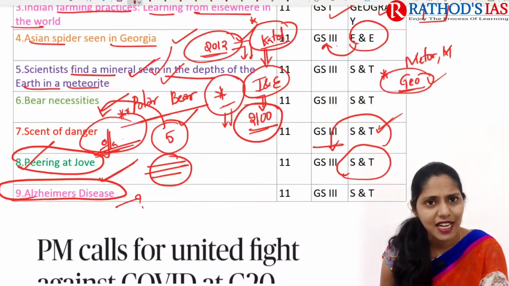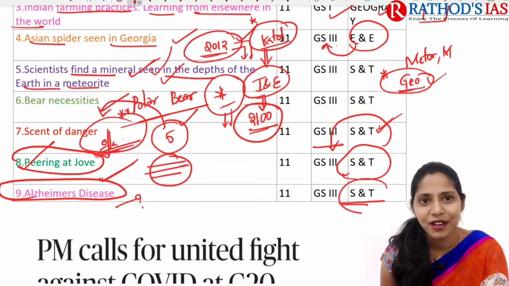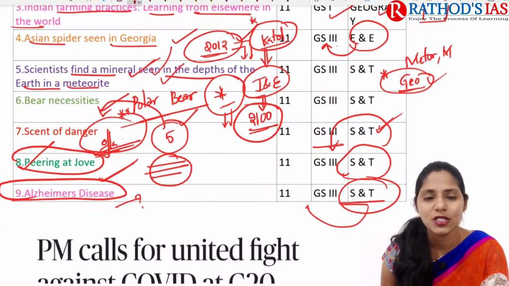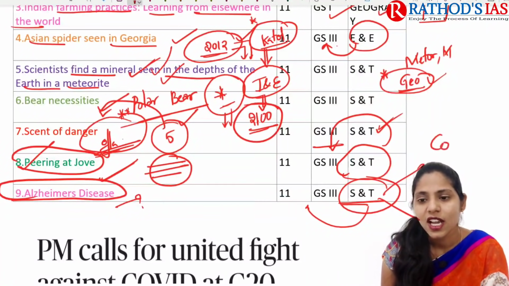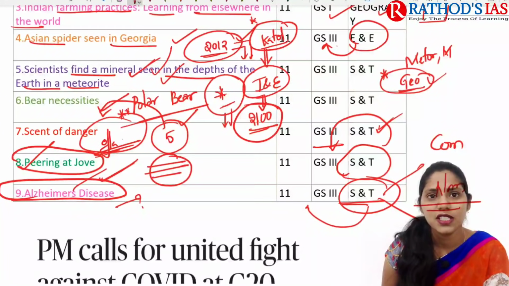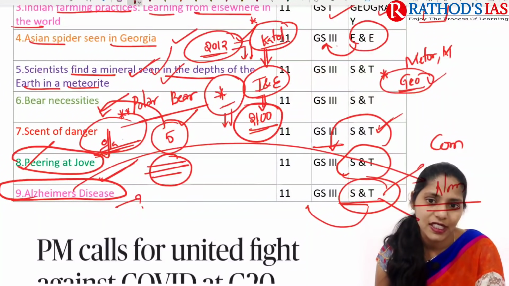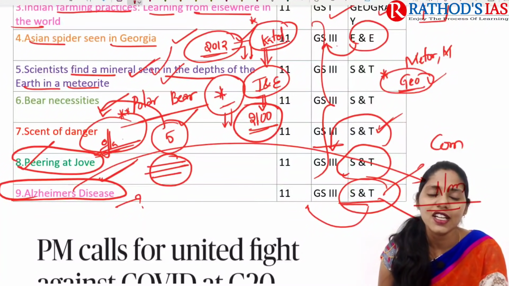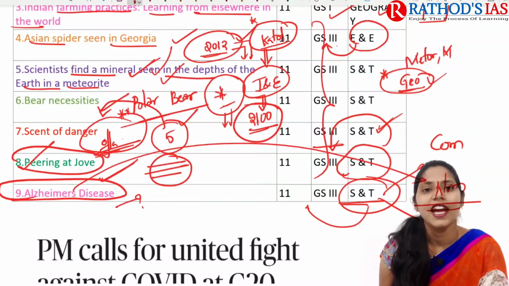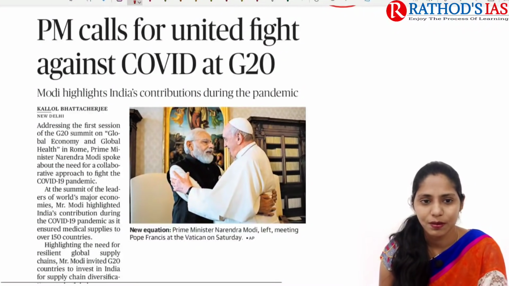We are going to discuss that in detail, and this will be important from our science and technology, which comes under GS paper 3. So in science and technology, you will have a topic like diseases, like communicable diseases and non-communicable diseases. This Alzheimer's disease mainly comes under non-communicable diseases. So these are some important things that you need to remember. And now let us move on to the first topic.